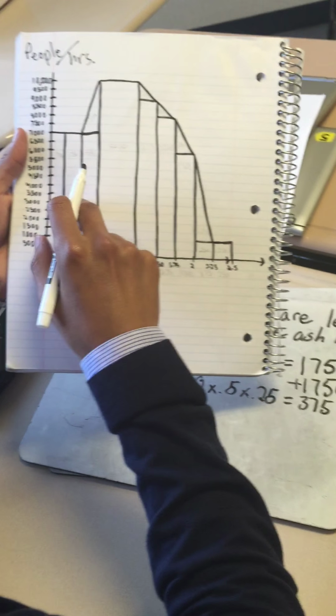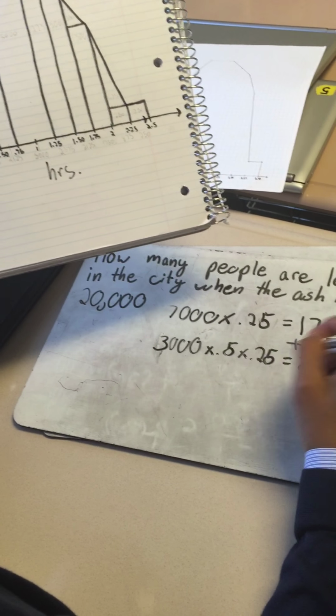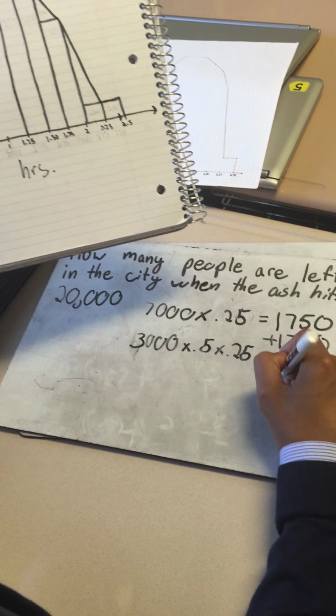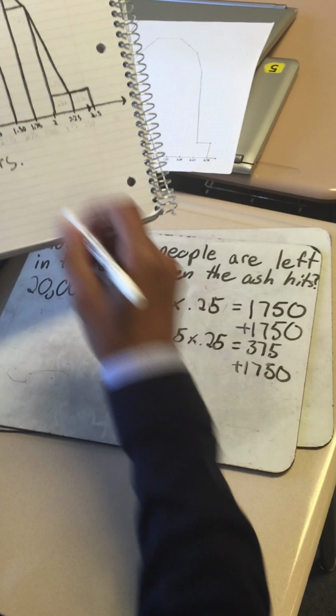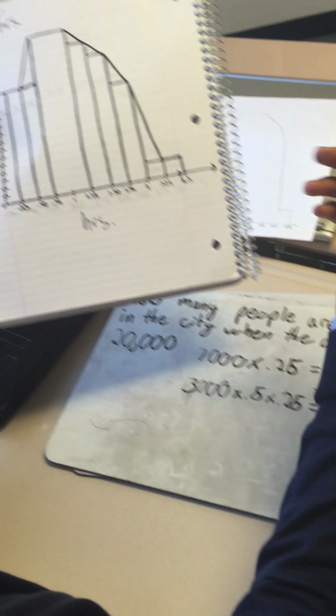And so pretty much this section is the same as the rest, the first 2. So I would just add it to 1,750 for just that section. So you would pretty much be doing the same thing for the rest of the sections.